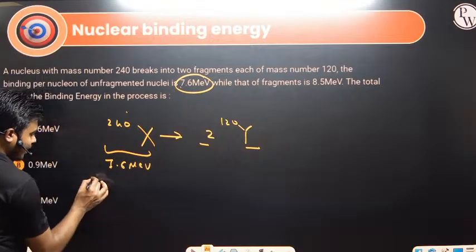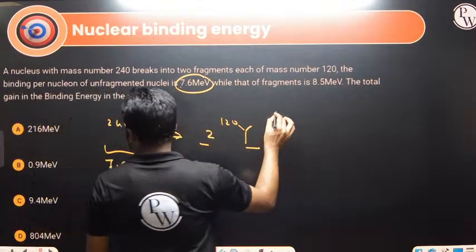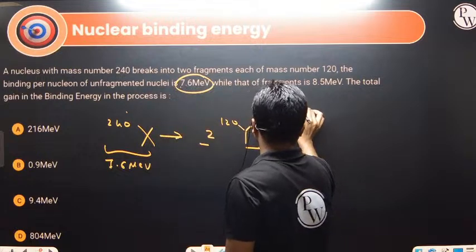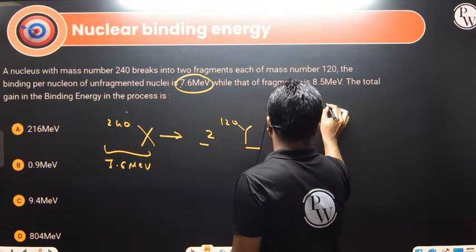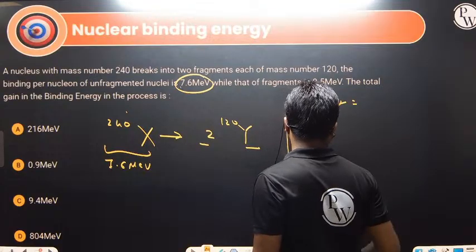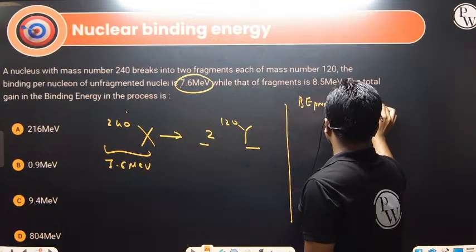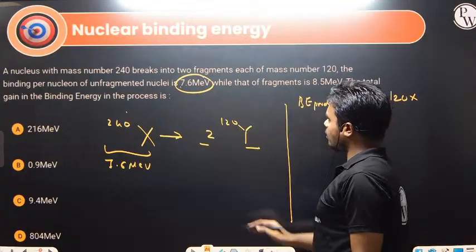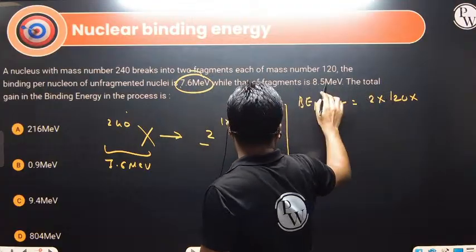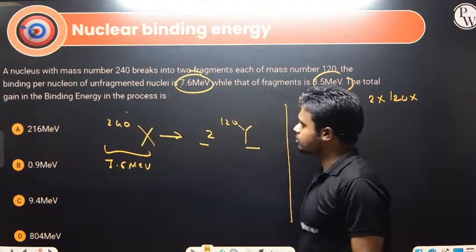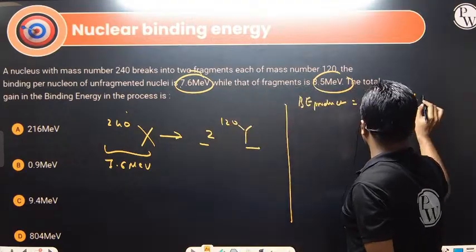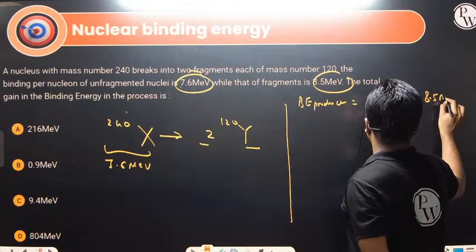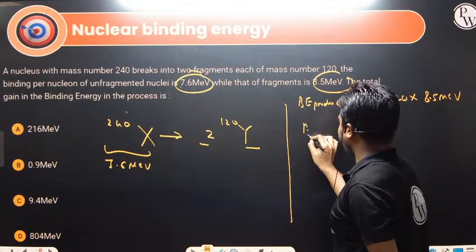What is the Q value of the reaction? It is the total gain in binding energy of the process. So what is the binding energy of the product? I'll write this: binding energy of the product is 2 multiplied by 120, because this is binding energy per nucleon, multiplied by 8.5 MeV. And what is the binding energy of the reactant?